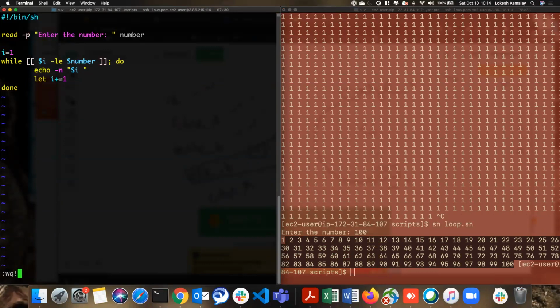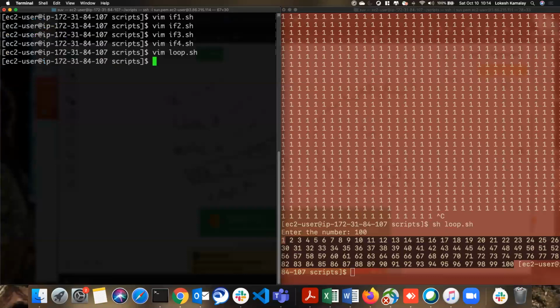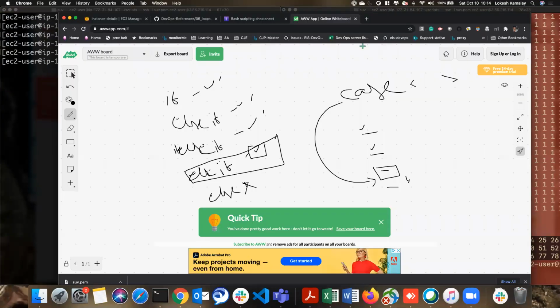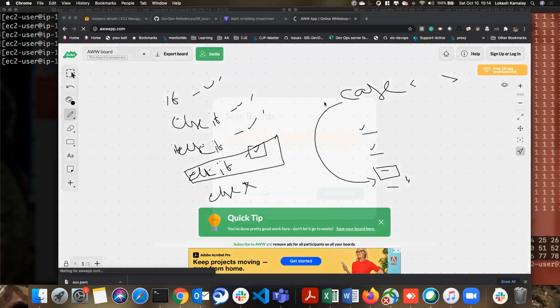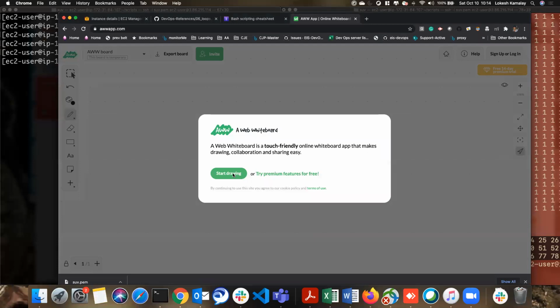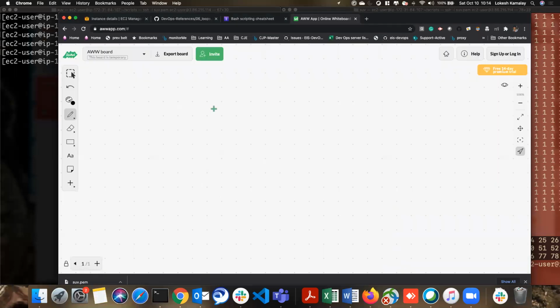Now I'm going to show you how we can use multiple loops, like nested loops. So a loop within a loop. Let's suppose we talk about the gym. We have definitely gone to the gym at least once in a life.